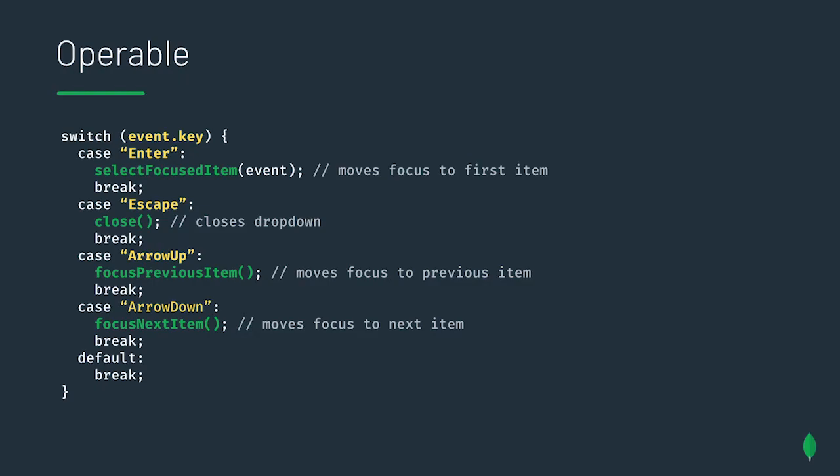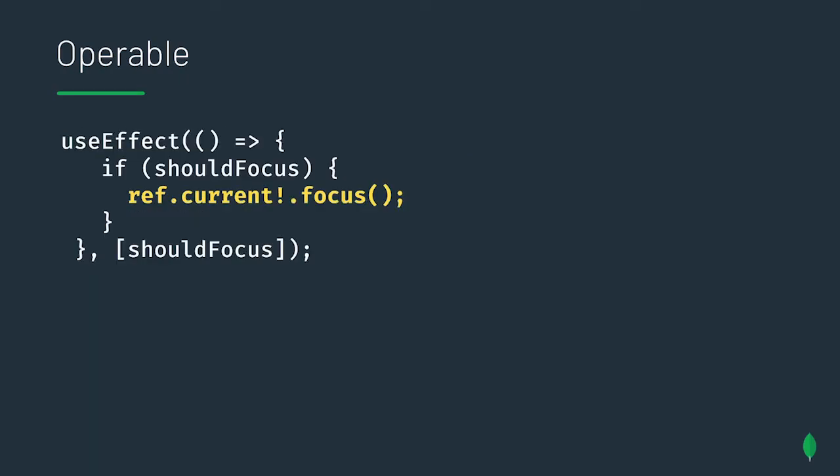One instance of necessary manual focus management is in select dropdowns. With select dropdowns, on enter, a dropdown should open and the focus should move to the first element, as seen in the first case block. On escape, the dropdown should close. And when a user presses the arrow keys, the focus should move up and down respectively. In this function, we're responding to a keyboard event and then calling another function that will update state with a given element that should receive focus.